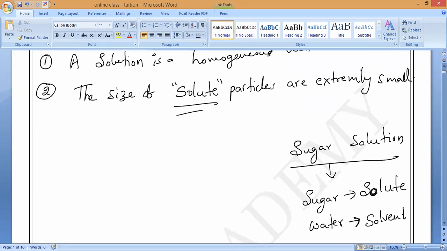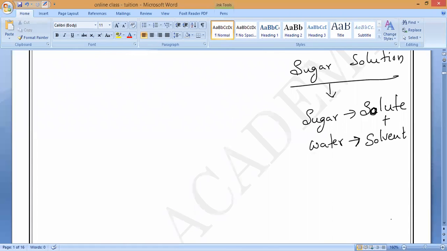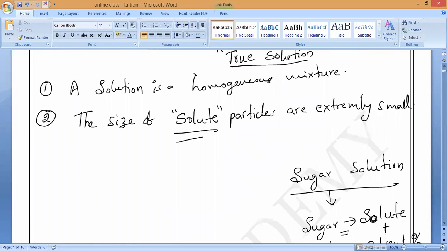Do you understand? So solvent plus solute, both mix together. What do we wish to get? We wish to get the solution. Now, in a solution, whose percentage is more? Solvent percentage or solute percentage? Always the solvent percentage is more. That is what you have to remember. So that is the second property.